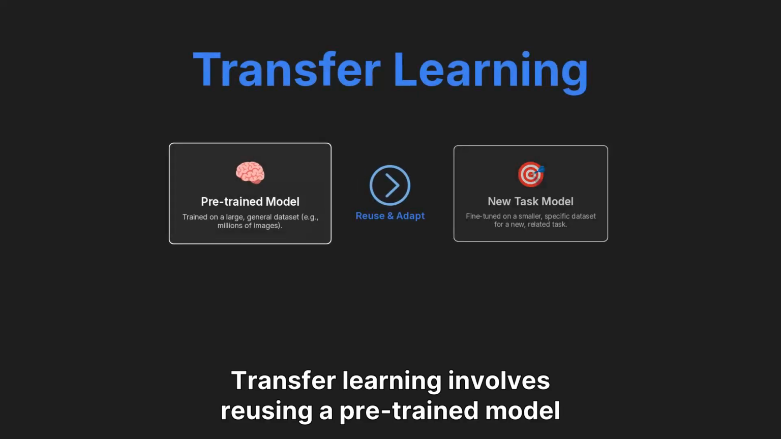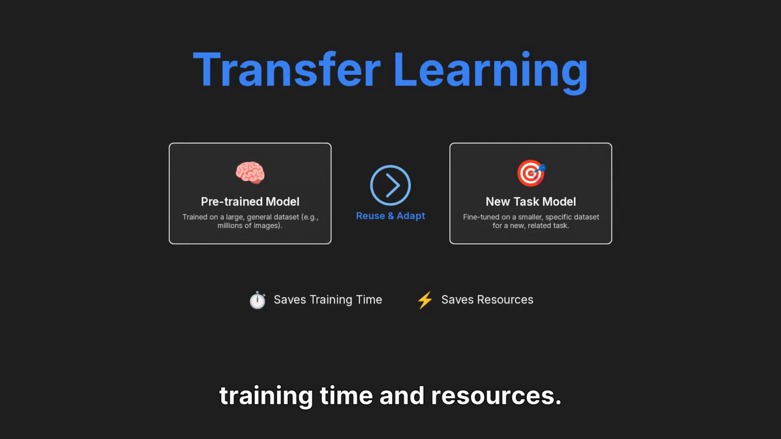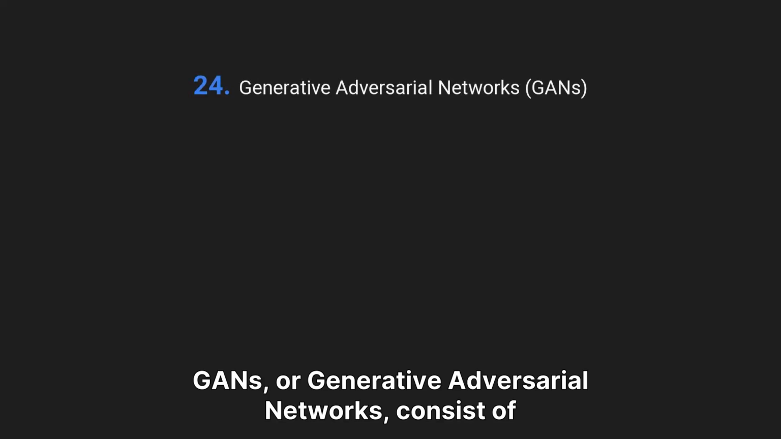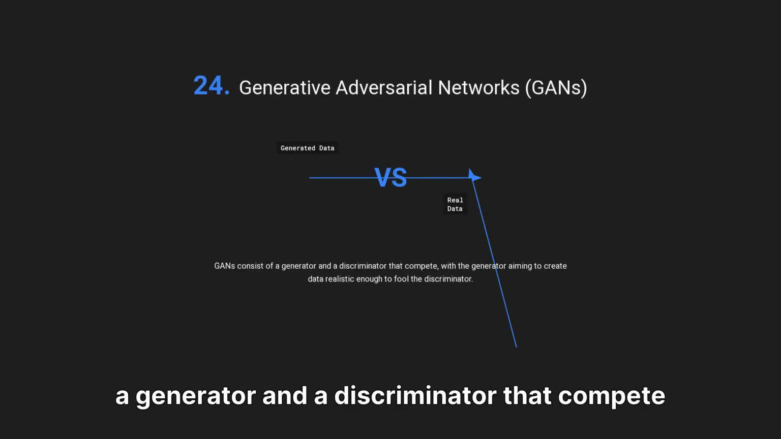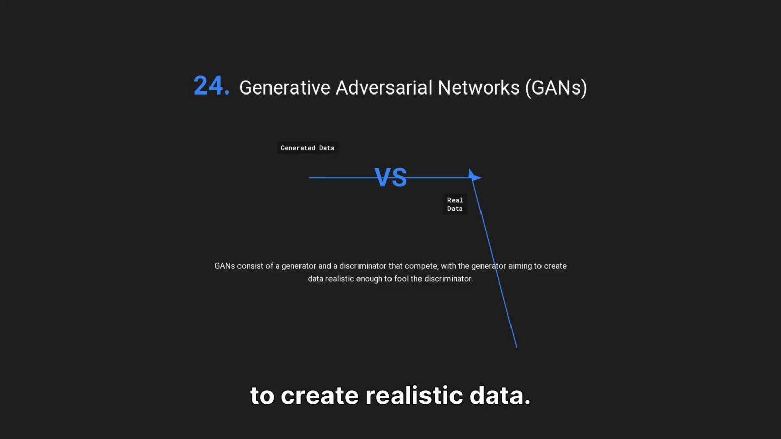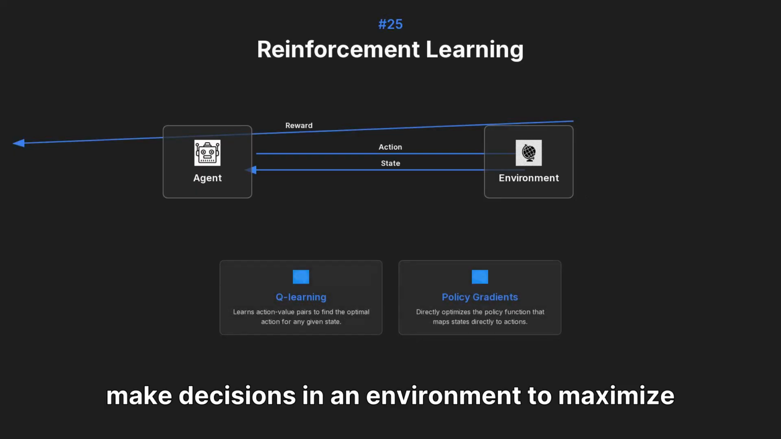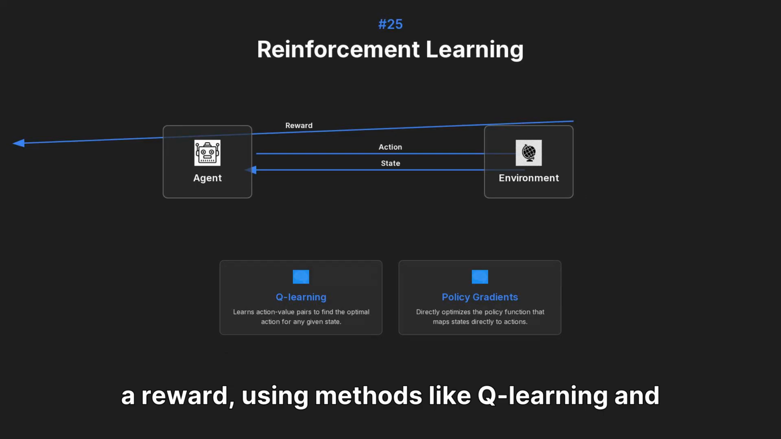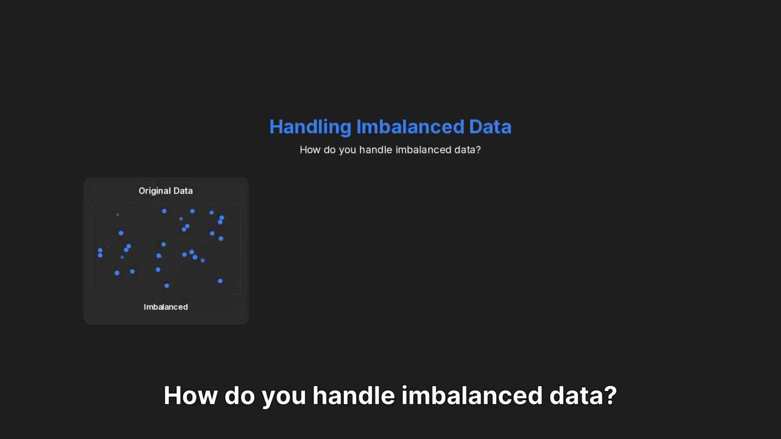Transfer learning involves reusing a pre-trained model on a new, related task, saving significant training time and resources. GANs, or generative adversarial networks, consist of a generator and a discriminator that compete to create realistic data. Reinforcement learning involves an agent learning to make decisions in an environment to maximize a reward, using methods like Q-learning and policy gradients. How do you handle imbalanced data?